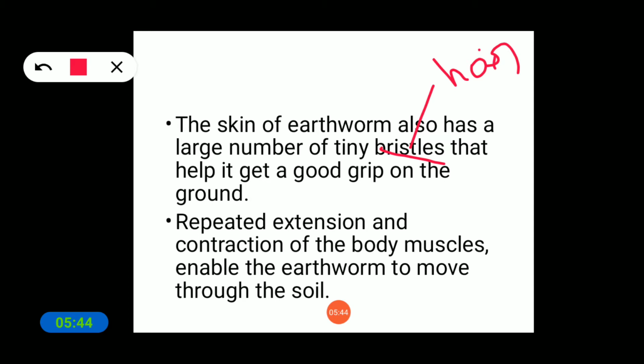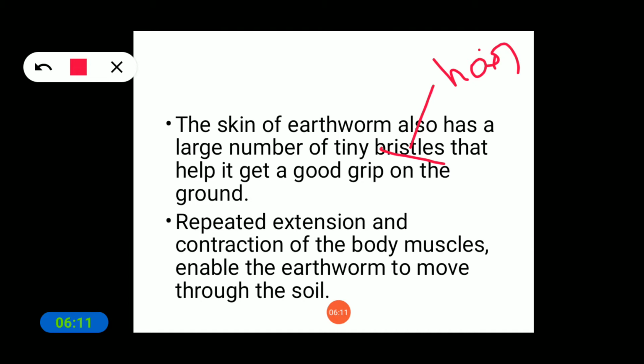We can see these short hairs on the surface of the skin of the earthworm. These bristles, short hairs, help it get a good grip on the ground.